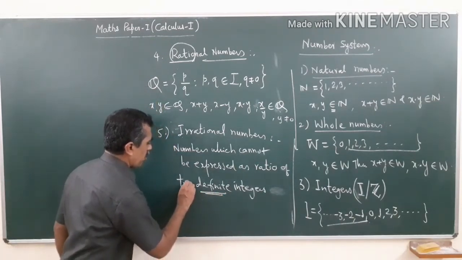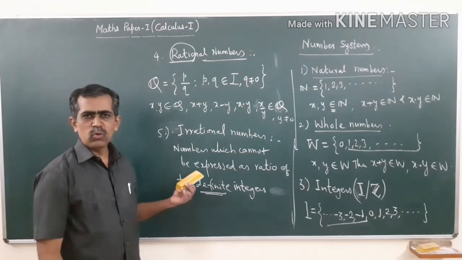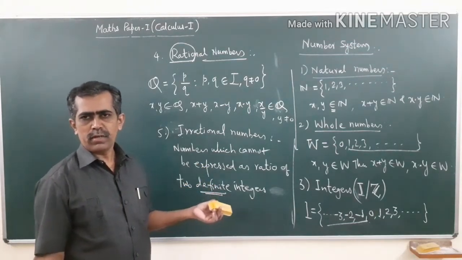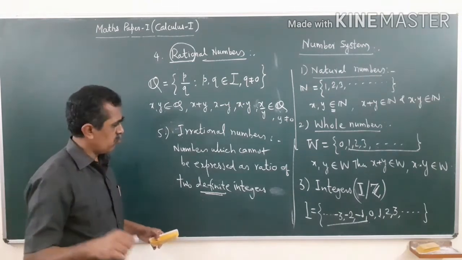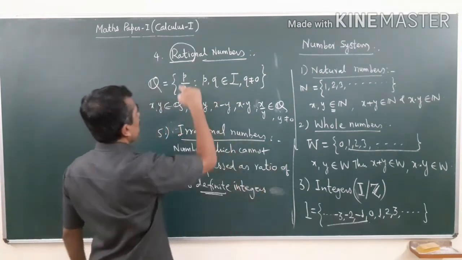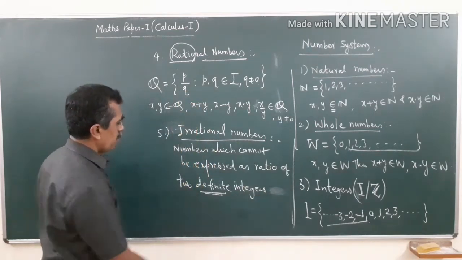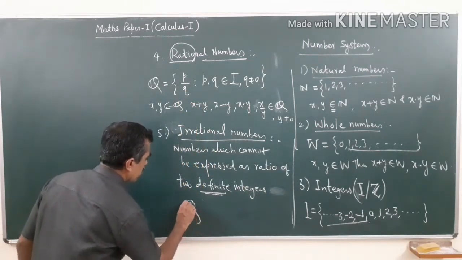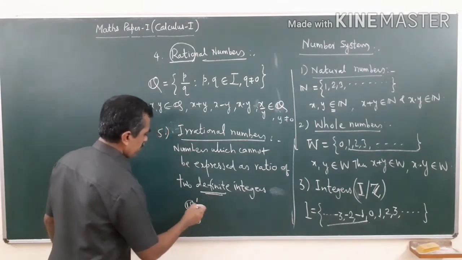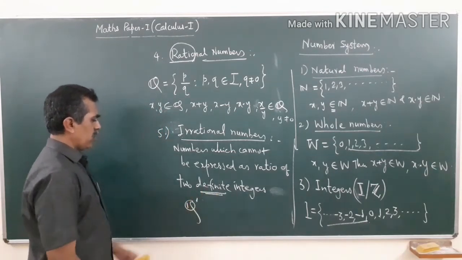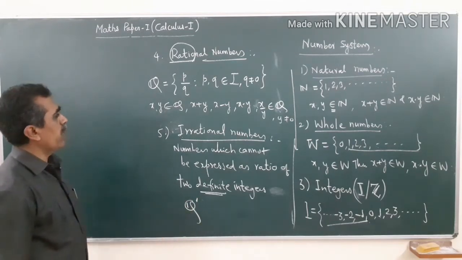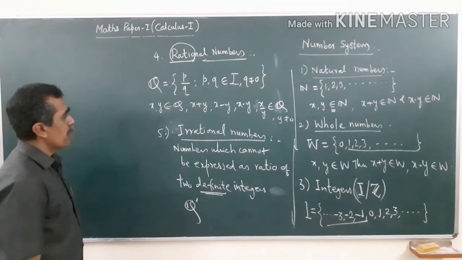This is very important. Just as I have told you, root 2 can be 14 by 10 or root 2 can be 141 by 100 and so on and so on, not definite. So those which are not rational are called irrational numbers, and the set of irrational numbers is denoted by either Q dash or we will see another notation later on. It is usually denoted by script Q dash. So, this is about irrational numbers.